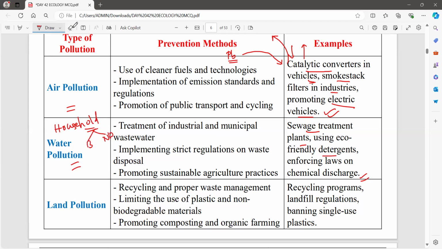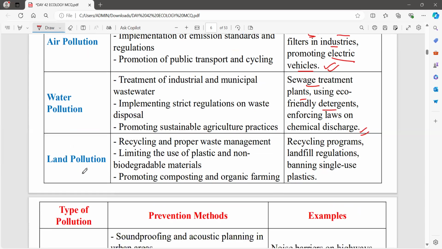This is the least we can do. We don't want to try the biggest thing. We can do the small thing that can impact the environment in the biggest way. So this can be done by us. Now, land pollution can be prevented by recycling programs, landfill regulations, and banning single-use plastic.